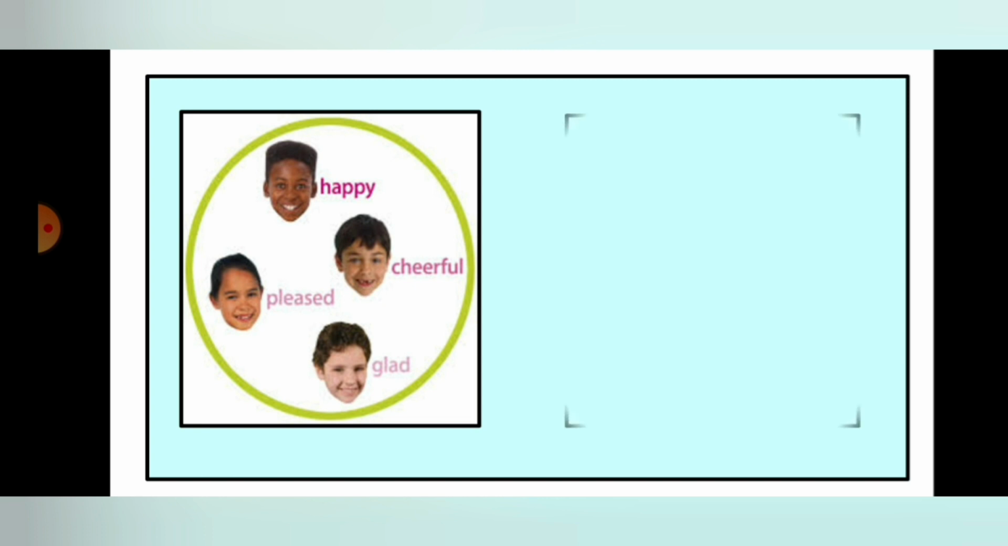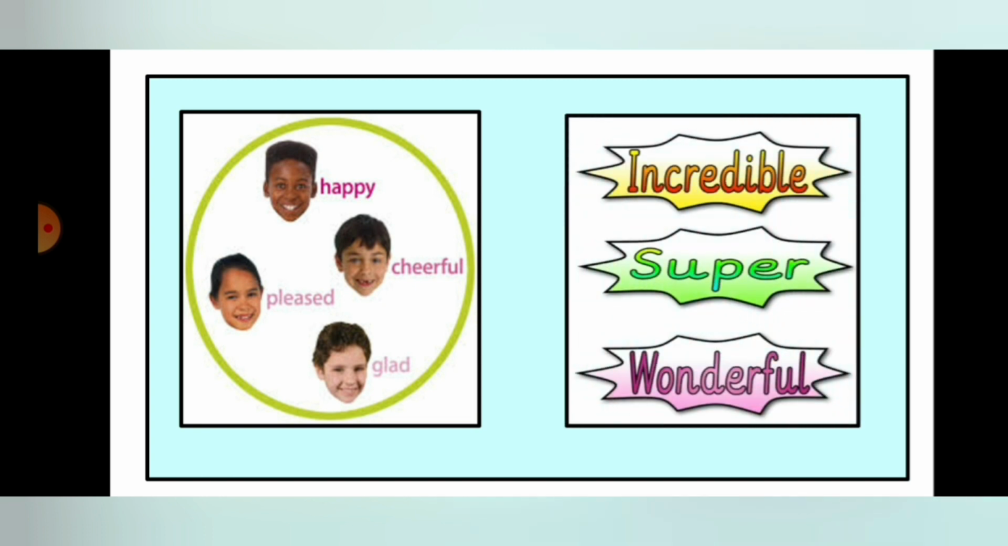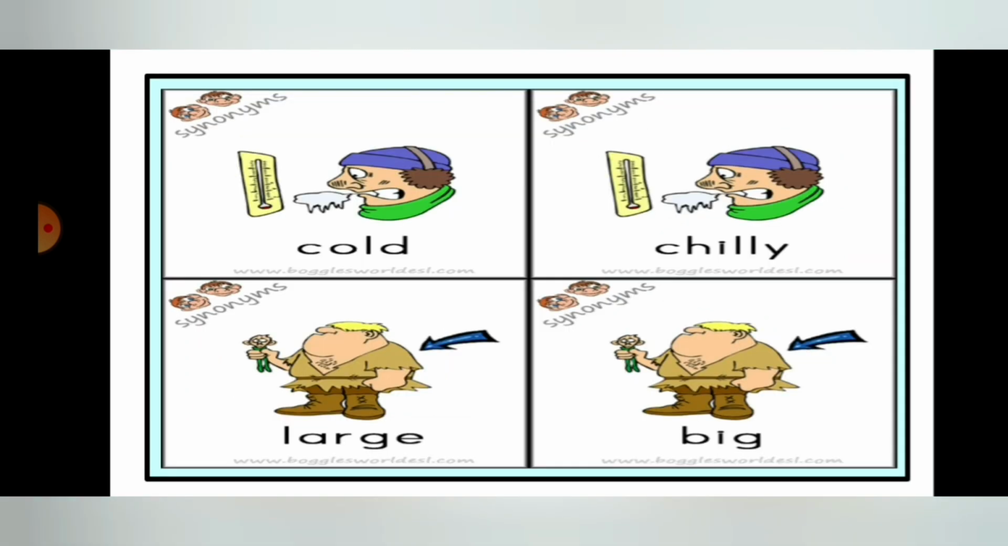Okay, let's see another example like this. So here are three words: incredible, super, wonderful. Their spelling is also different but their meanings are quite similar. That's why we call it synonym. Though there are three words here, or in the first picture four words, they all are synonyms to each other.